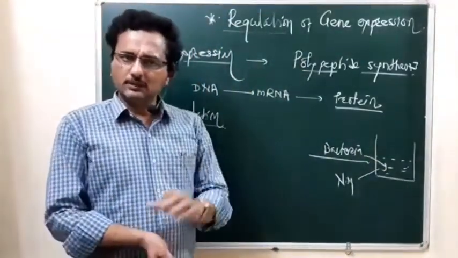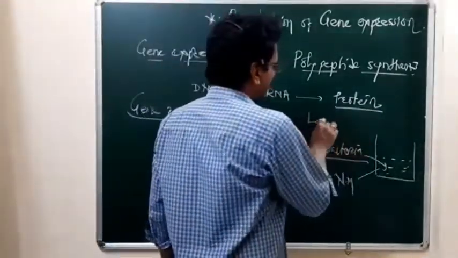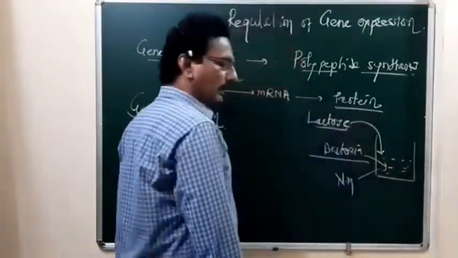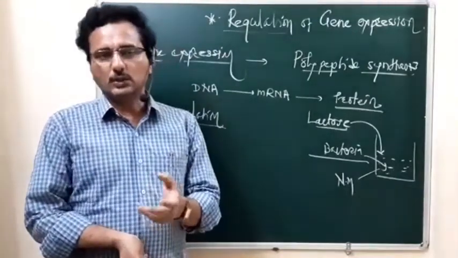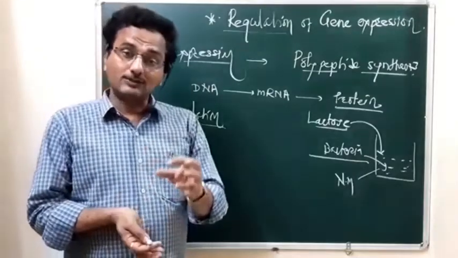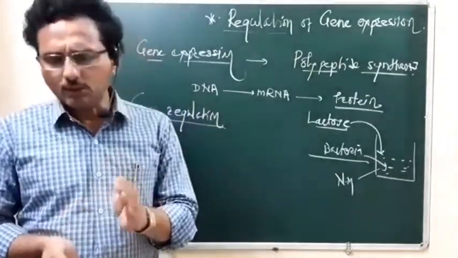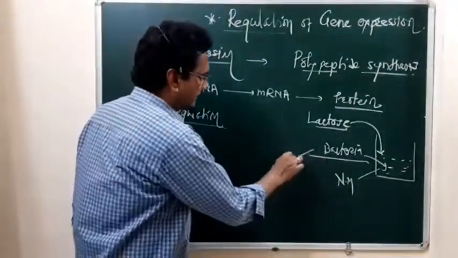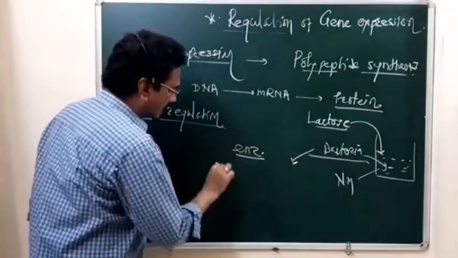Then what happens, student, when we add lactose to the nutrient medium? The bacteria give a response to the added lactose in the nutrient medium. Because of that, the bacteria immediately synthesize the enzyme beta galactosidase.